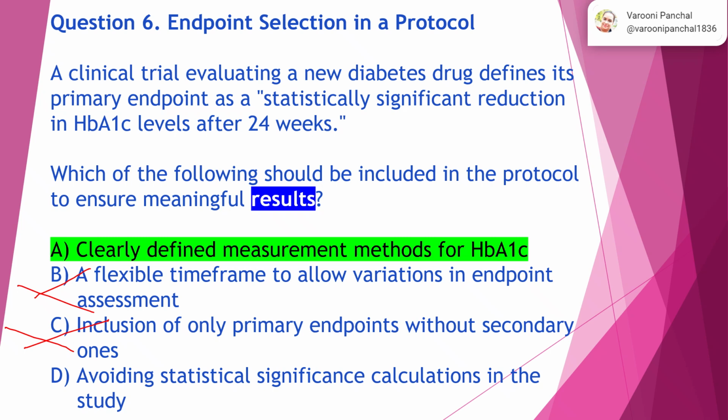Option D, avoiding statistical significance calculations in the study. Well, you cannot avoid, delete, or do any kind of manipulations in the clinical trial data set. So option A is the right answer, which says clearly defined measurement methods for HbA1c.